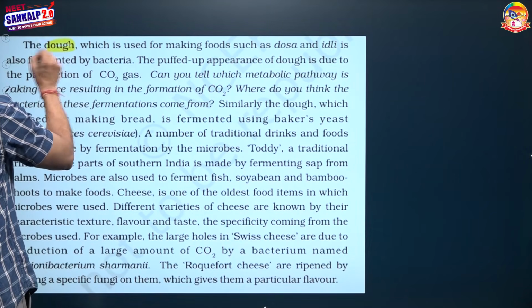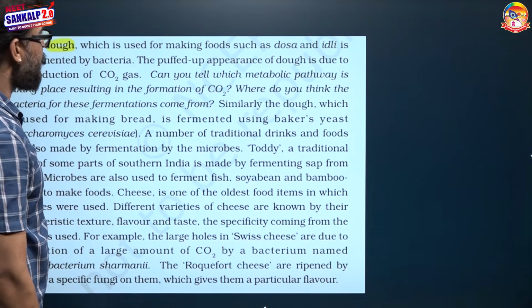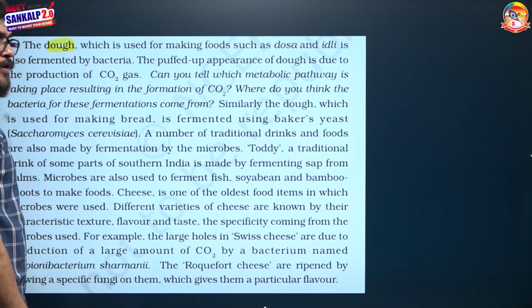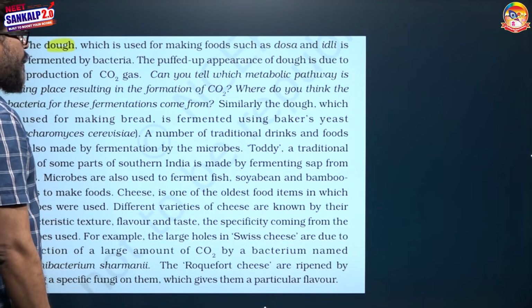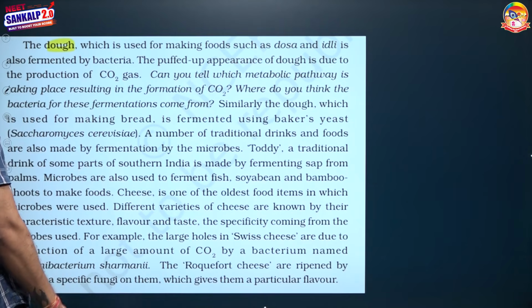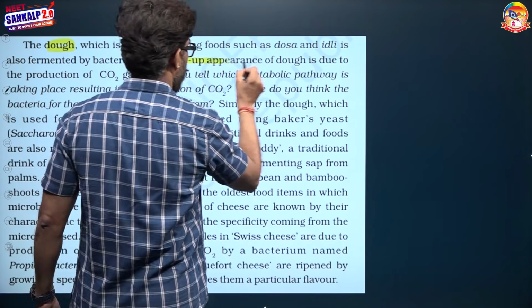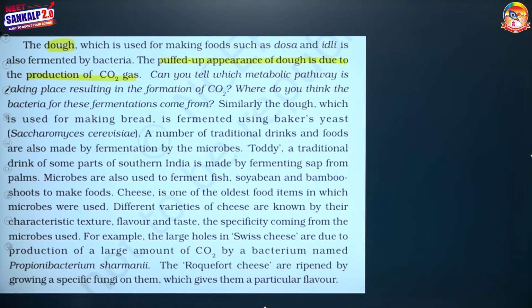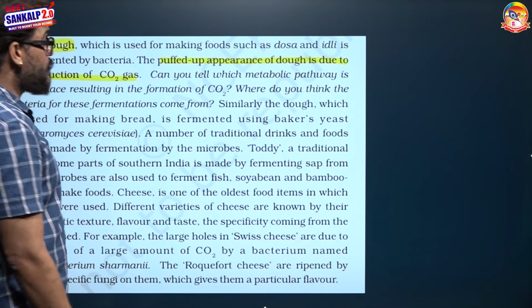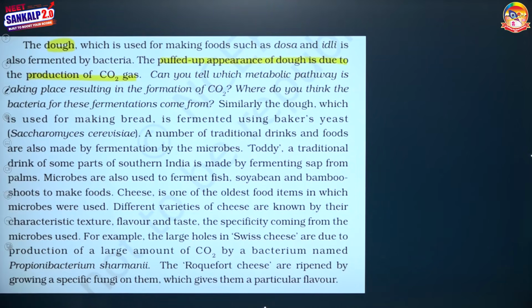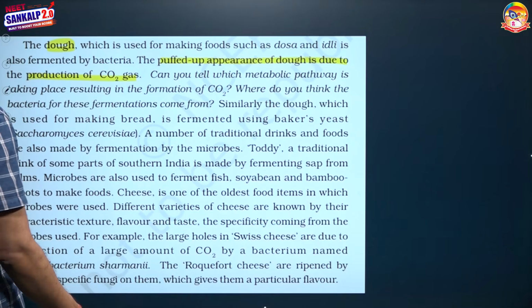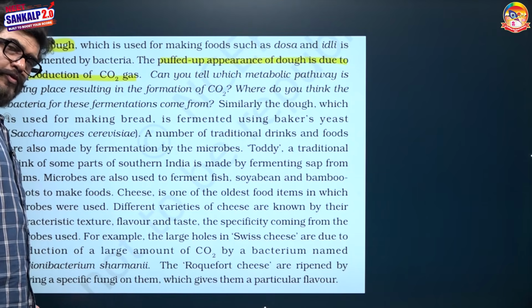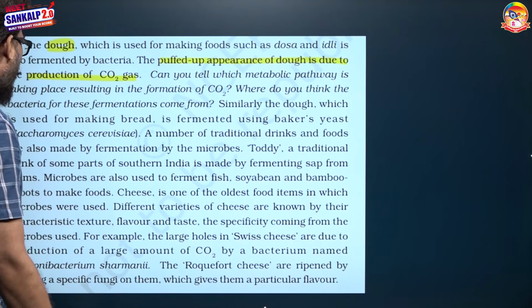Dough, which is used for making dosa and idli, also gets fermented. The puffed up appearance of the dough is due to the production of CO2 gas. Can you tell which metabolic pathway is taking place here? You must remember, alcoholic fermentation. Where do these bacteria come from for fermentation? Through the pot, air, etc.